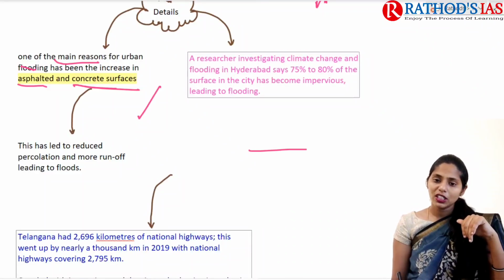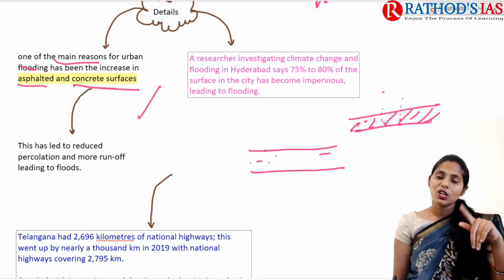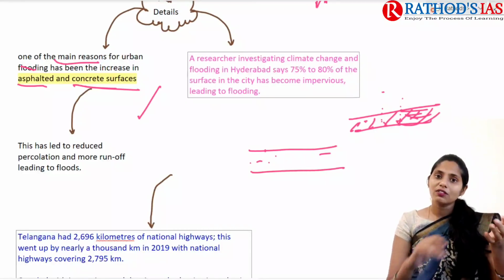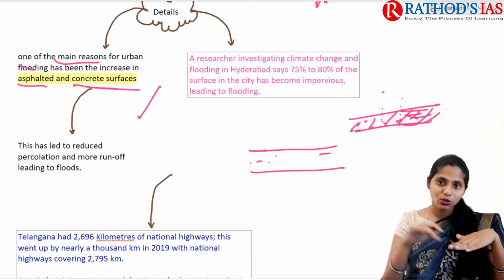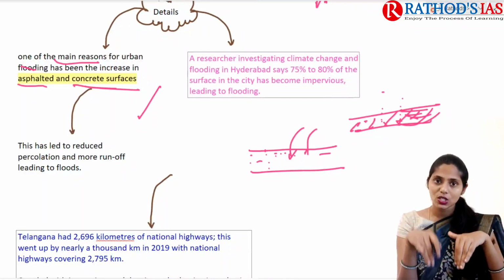For example, let us take this is a kacha road and this is a cement road or asphalt road. Whenever rainfall happens on this cement road or asphalt, there is no percolation of water. So whatever rainfall happens, the water will be present on the road. But in the same circumstances on a kacha road, some amount of water will percolate into the ground.